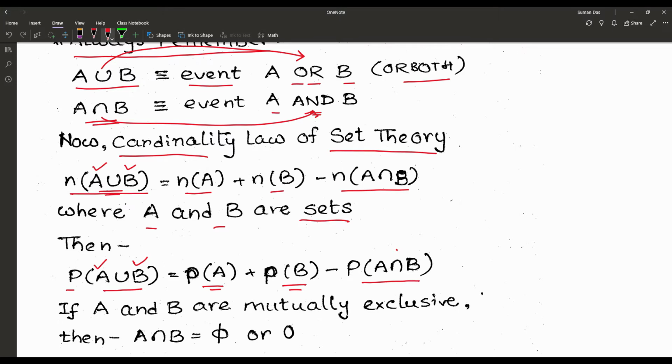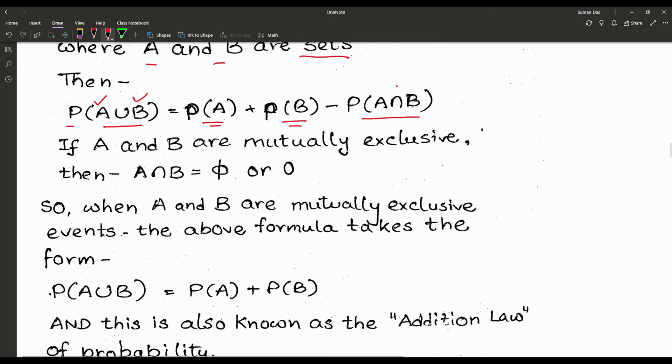Now if we have A and B, that means both the events are mutually exclusive. We already know when A and B are mutually exclusive, that means when A is happening, B cannot happen. So there must be no common part among A and B. So A intersection B must be phi according to the set theory, or according to the probabilistic result, that must be 0, because P of phi is equal to 0.